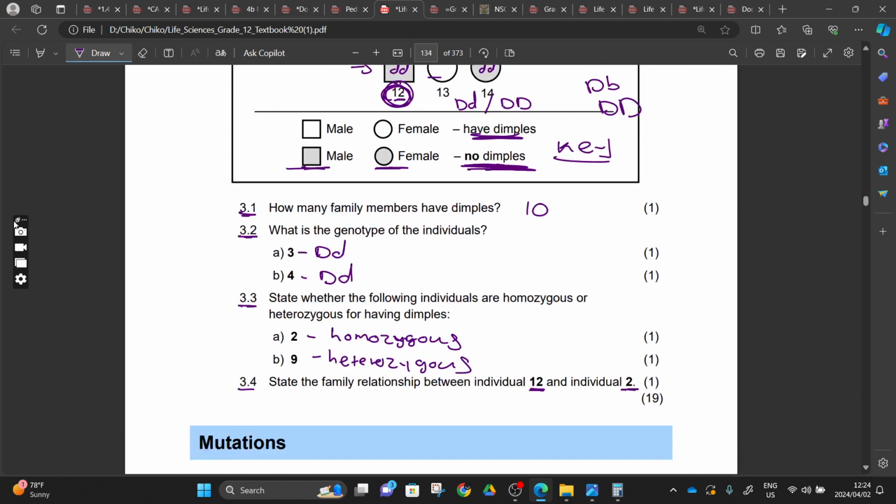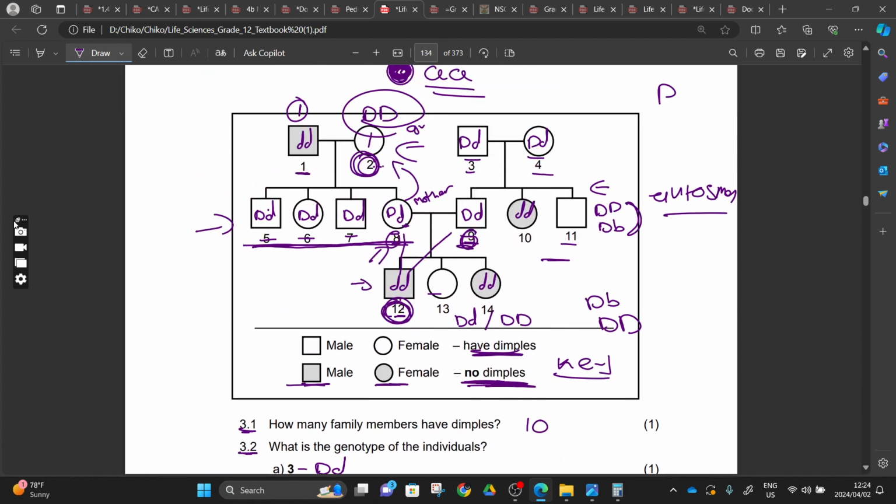So we'll say individual 2 is a grandmother to individual 12. Or number 12 is a grandson. Sorry to say, number 12 is a grandson of number 2, right?